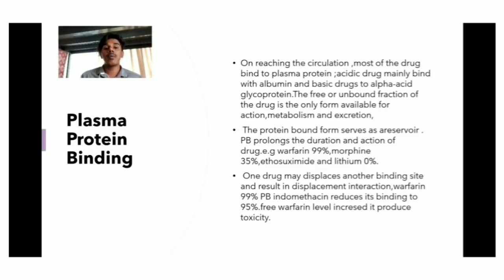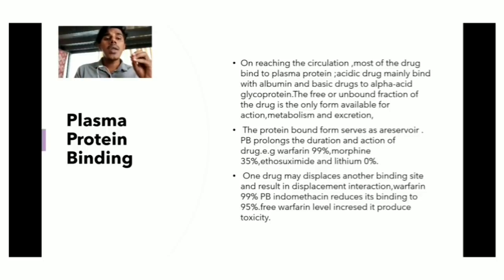On reaching the circulation, most of the drug binds to plasma protein. Acidic drugs mainly bind with albumin and basic drugs with alpha acid glycoprotein. Note that.